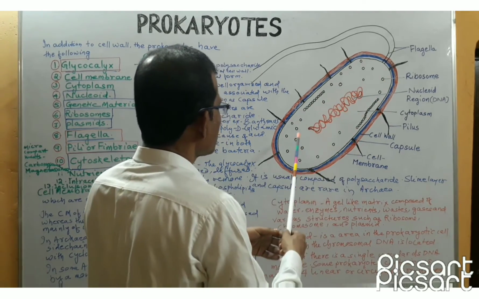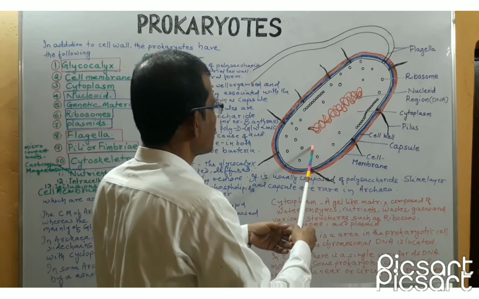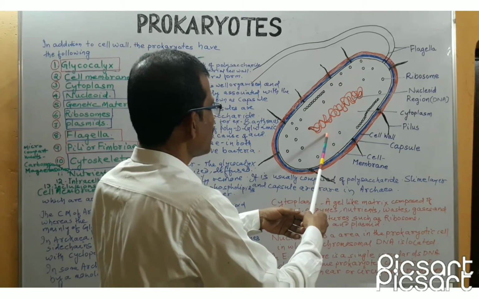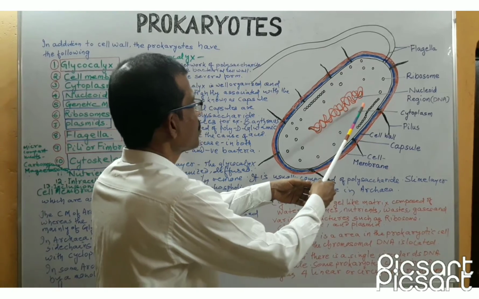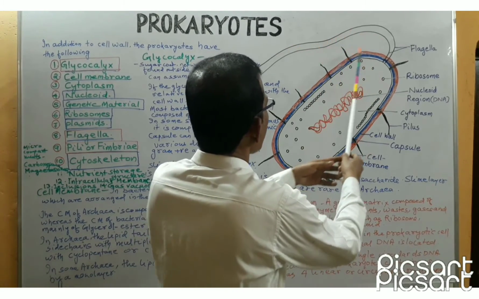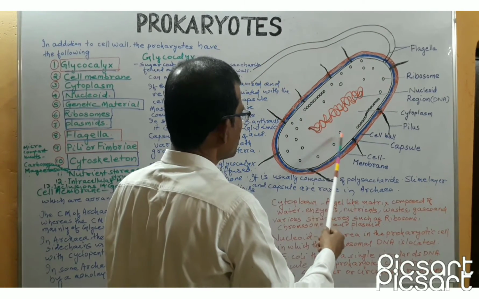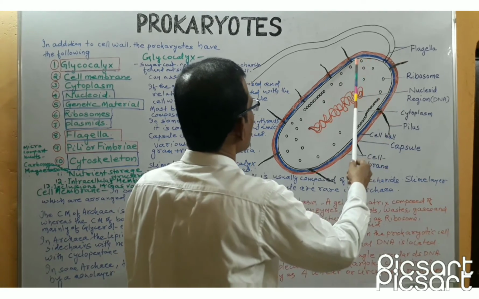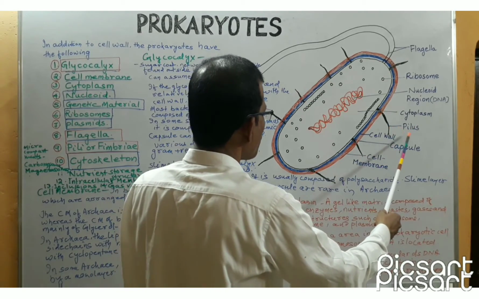Inside the bacterial cell, this is cytoplasm, which is a gel-like matrix. There is nucleoid, which contains the genetic material, and there are numerous ribosomes. In addition to this, the bacterial cell also possesses two flagella, which are locomotory appendages. It also has hair-like appendages known as pili or fimbriae.